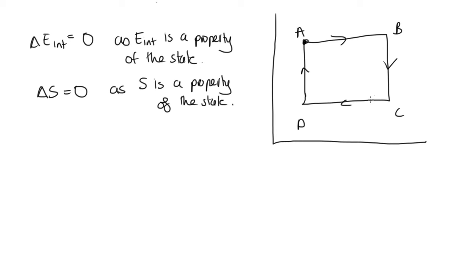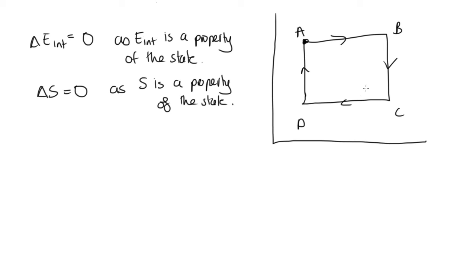Now, the work done and heat do depend on the path. So for example, if we take the path shown in this diagram from A to B to C to D, we can see that the work done on the gas from A to B is large and negative. B to C it's zero. C to D it's small, it's this area, and that's positive. And from D to A it's zero.